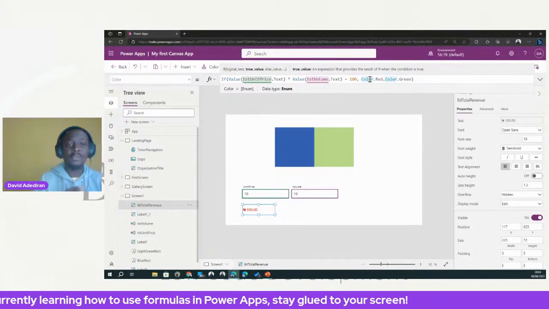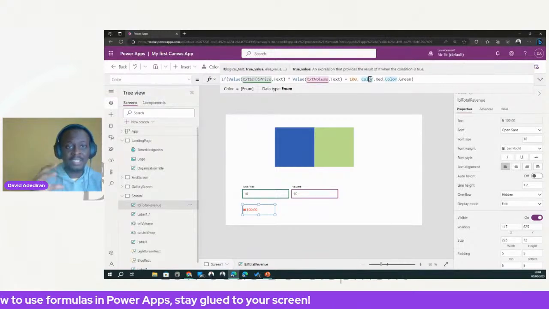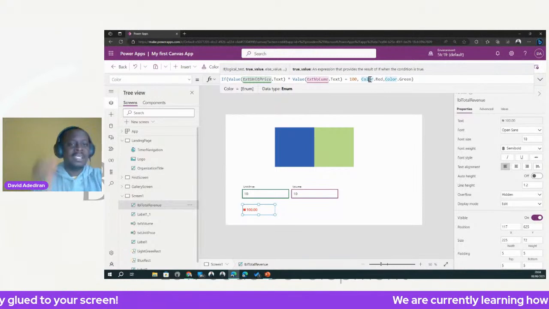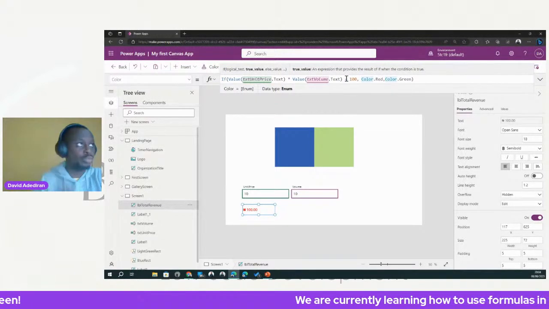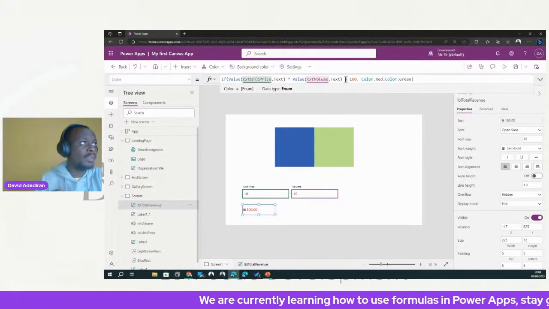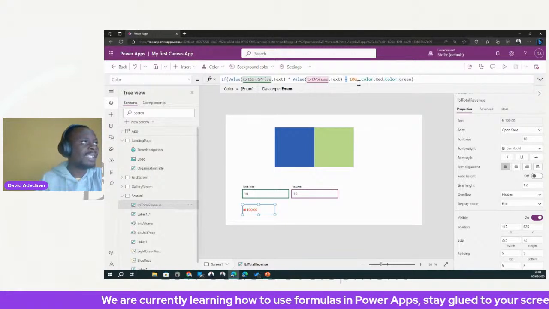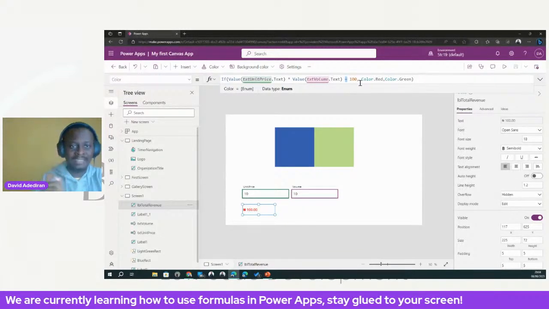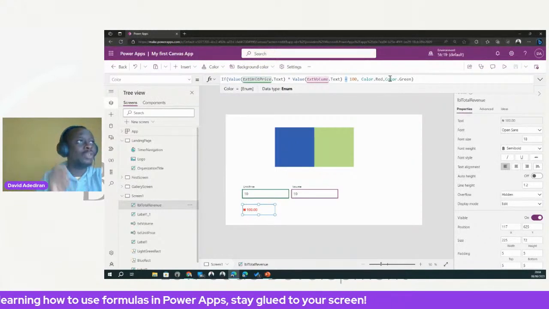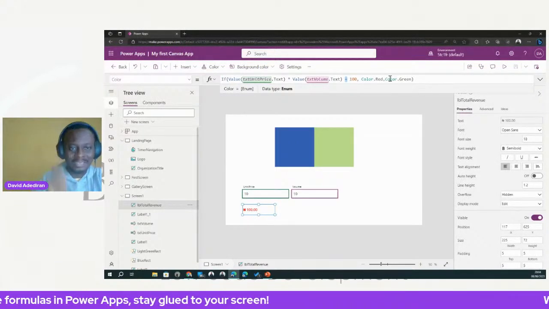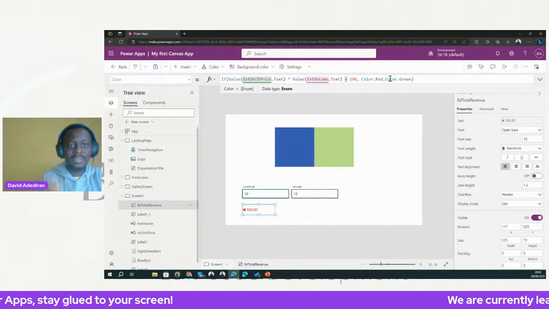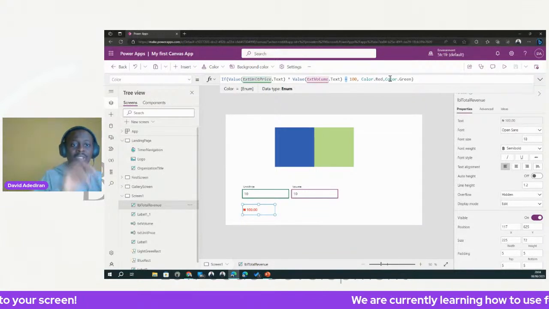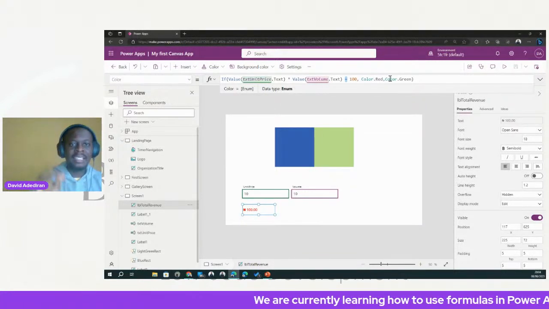In this situation, I'm trying to do a color. So my if function will produce a color type. Very important. This is the value I want to produce when it is true, when my condition is true. Let me do less than again. I want to produce red when it is true, and then the third parameter is I want to produce green when it is false. So that means when that value is not less than 100, then let the color be green.